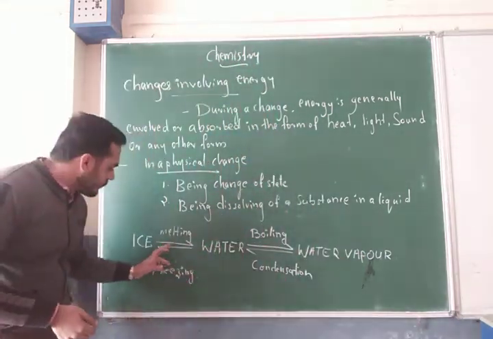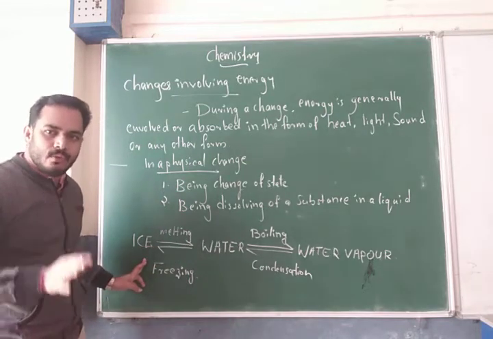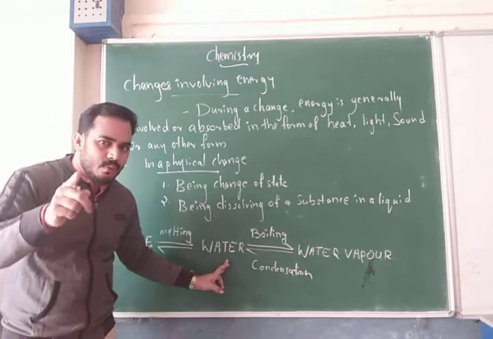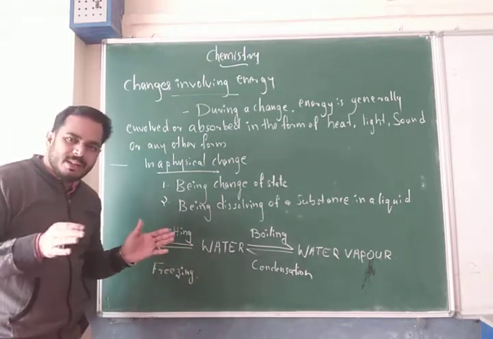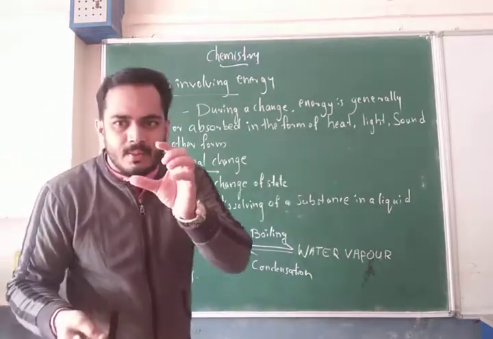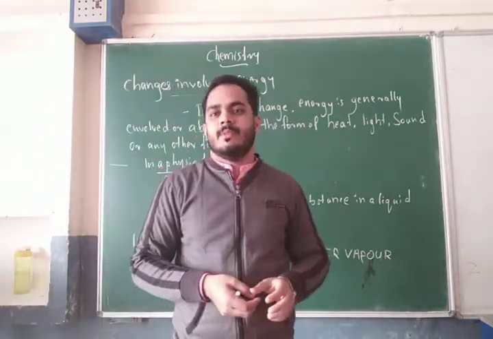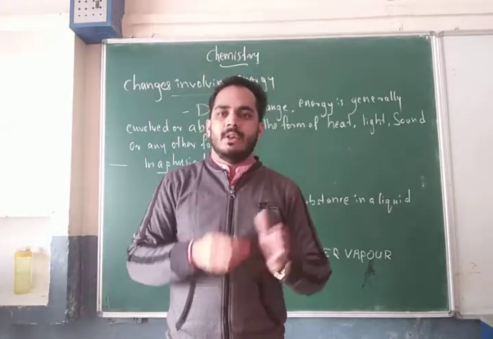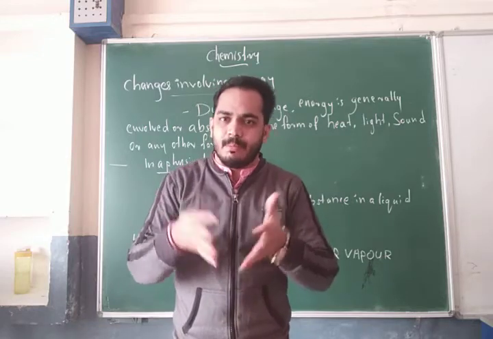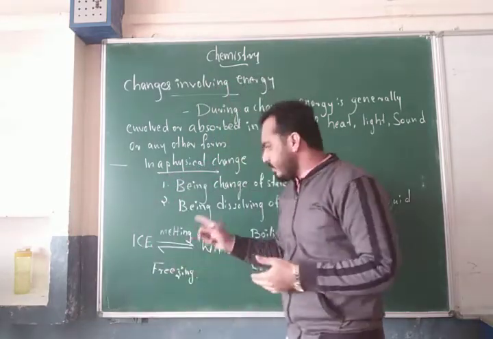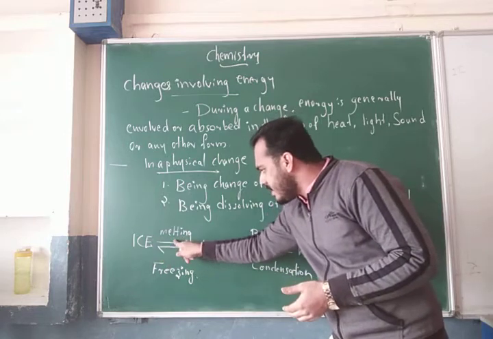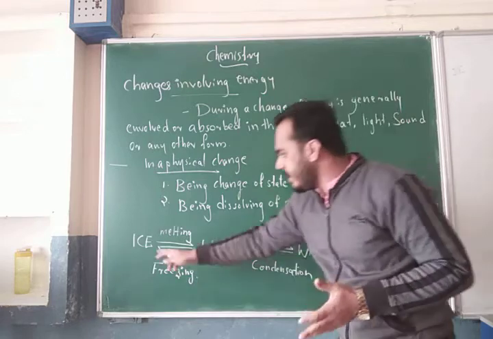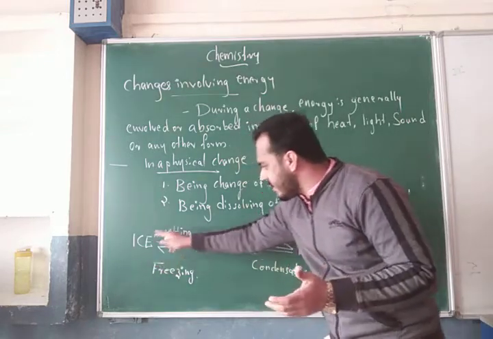The first one, ice. It is a solid form. It changes into water with the help of heat, which means melting. For example, we take one ice cube and place it outside. What happens? Gradually the ice changes into water. So that's a melting process. Here the ice melts to form water. So here is a change of state.